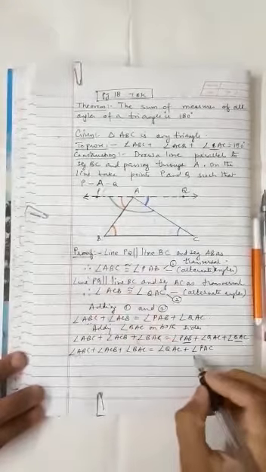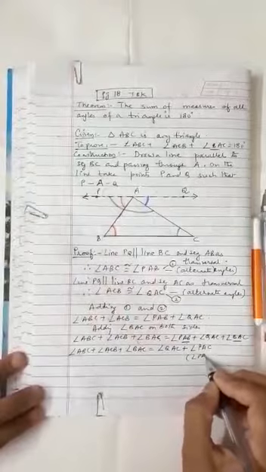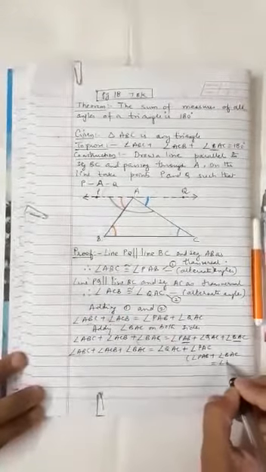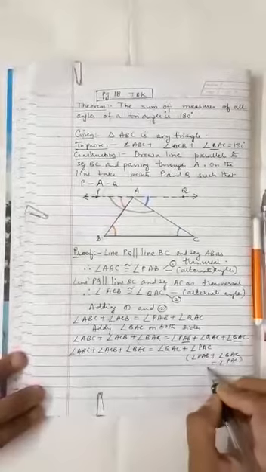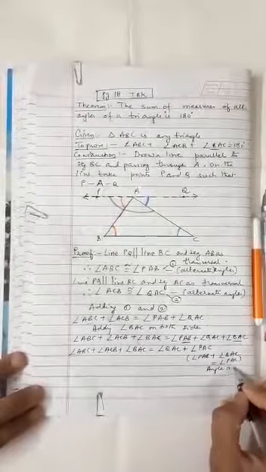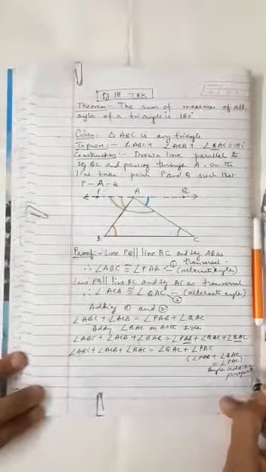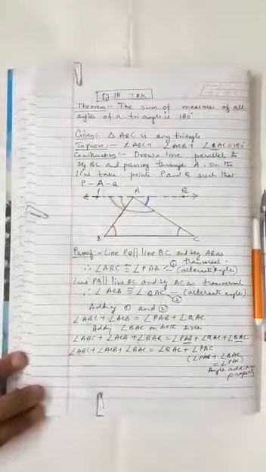Children, let us write down the reason here. Angle PAB plus angle BAC is equal to angle PAC. This is possible because of the angle addition property.